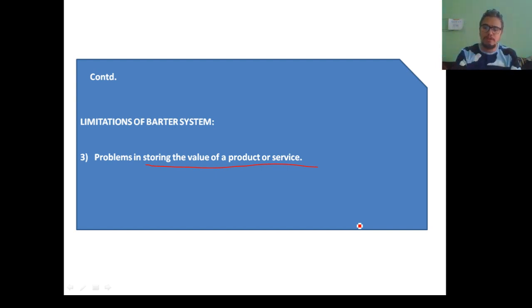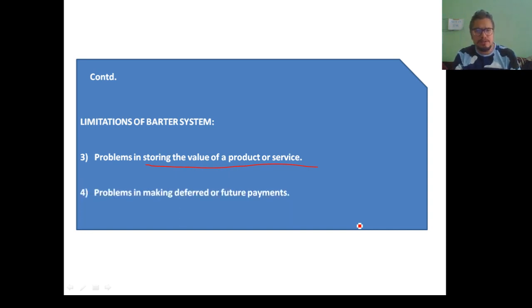Now we'll move on to the very last limitation of barter system. The last limitation of barter system is making deferred or future payments. Here also we will explain it with the help of a very simple example.